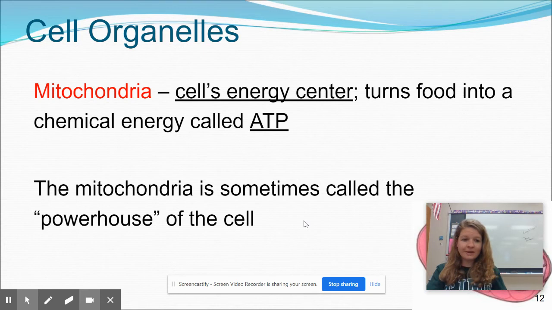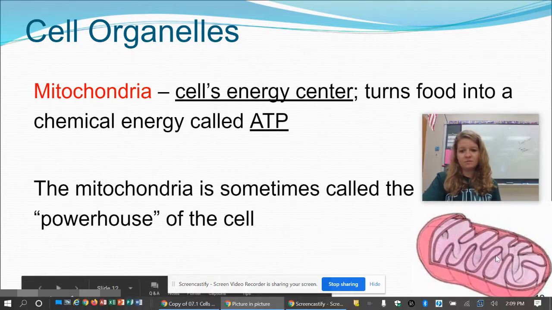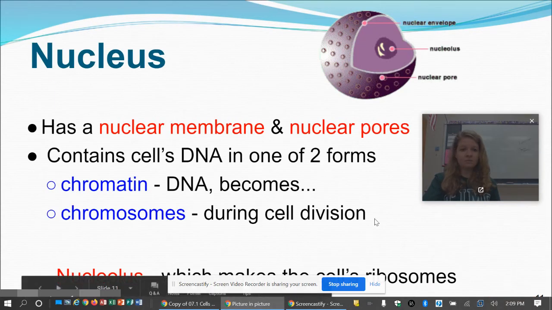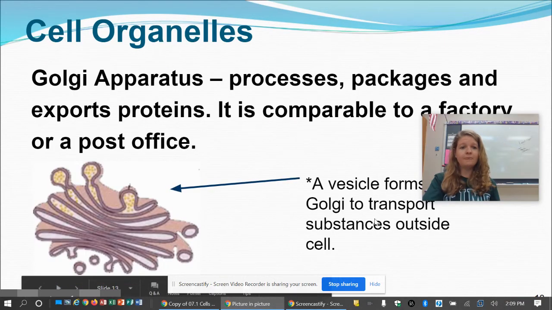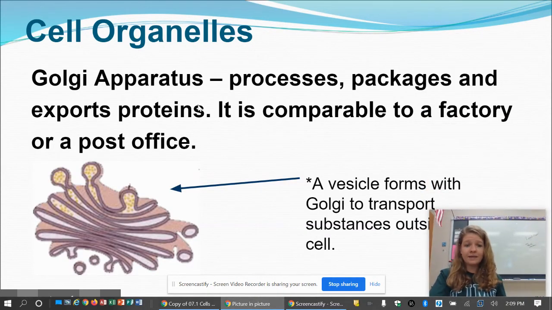Moving on, we all know about the mitochondria, energy center of the cell. What I need you to know is that it turns food or sugar into chemical energy, also known as ATP. And we all know that mitochondria is the powerhouse of the cell, and that's what this guy looks like. Look for those inner squiggles in that mitochondria. Moving on to the Golgi apparatus.